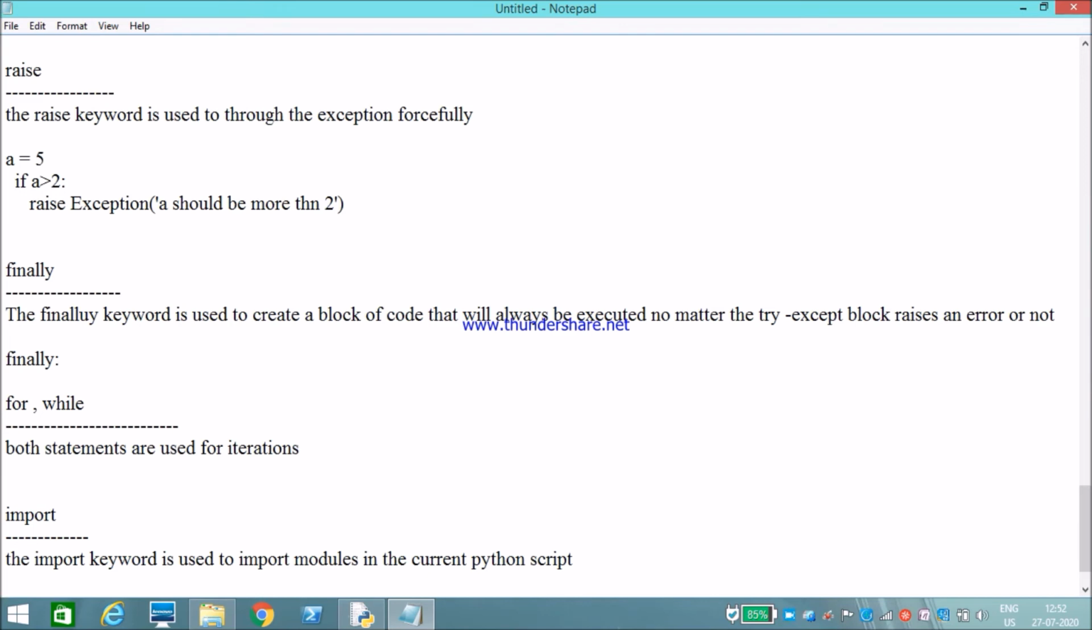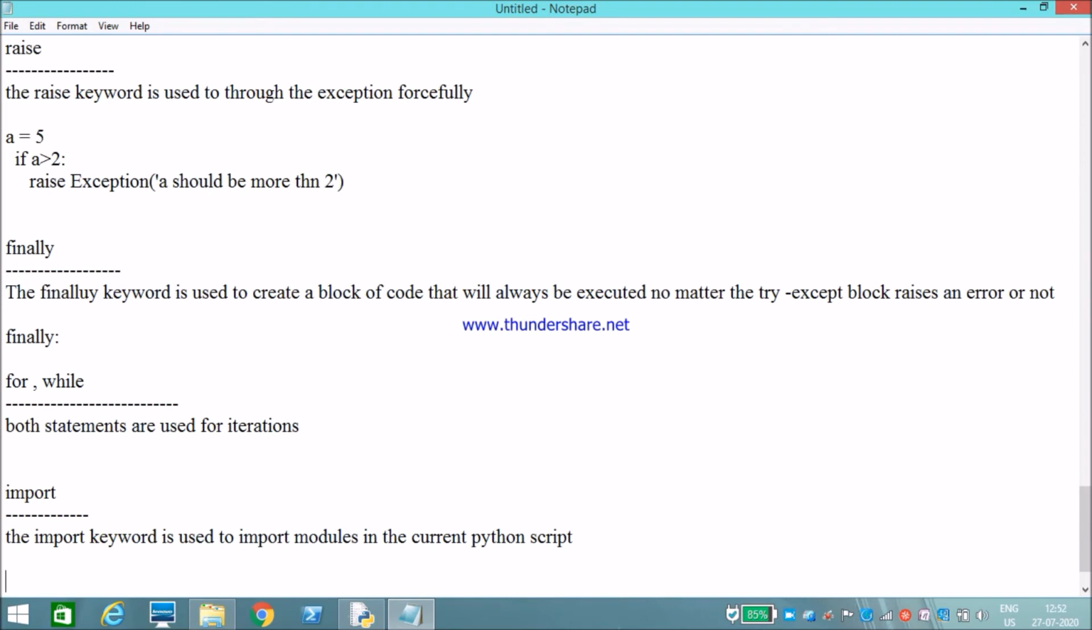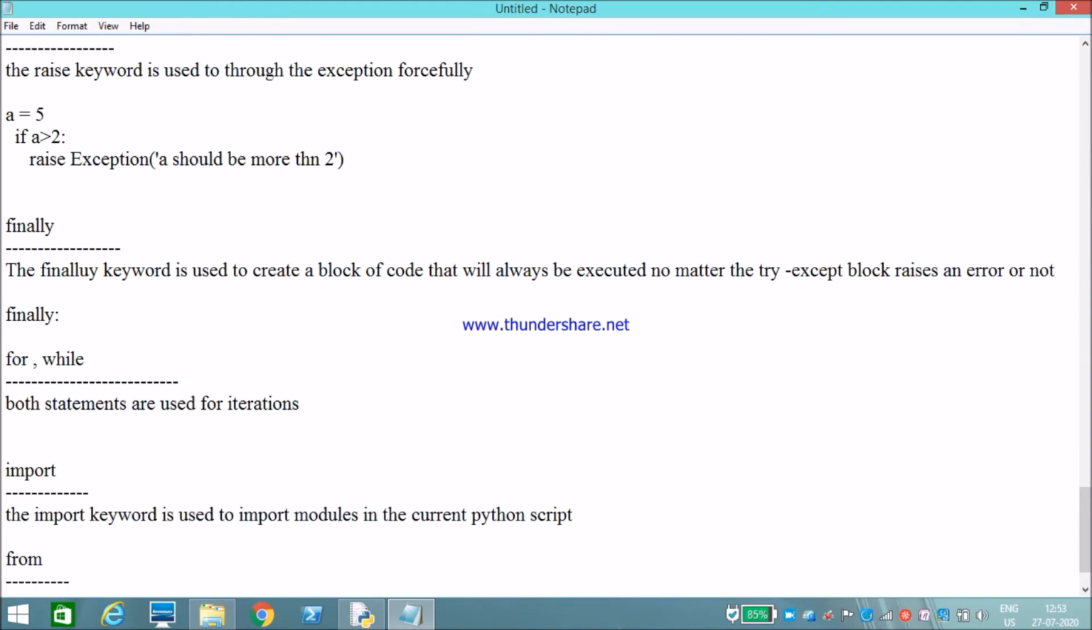In the modules chapter, we will discuss all these things about import: how to import a module, how to create our own module, and how to import them. Everything we will discuss in the modules chapter. Okay. Next keyword is from. This is also used in the modules chapter only. This keyword is used to import a specific function or attribute in the current Python script.